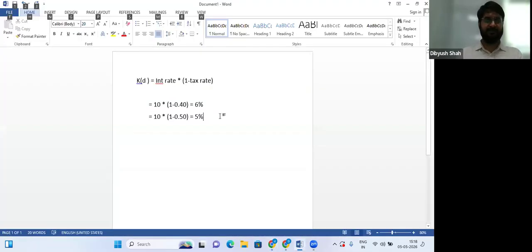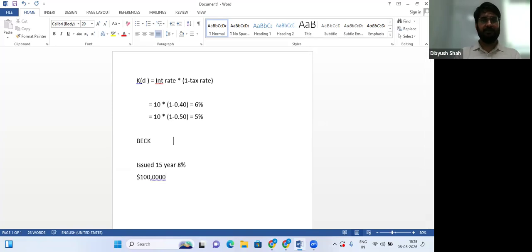What has happened here? See, there is a company Beck. They went ahead and they issued bonds, 15-year, 8% bonds for 100,000. Once the money was received, what did they do with the money?